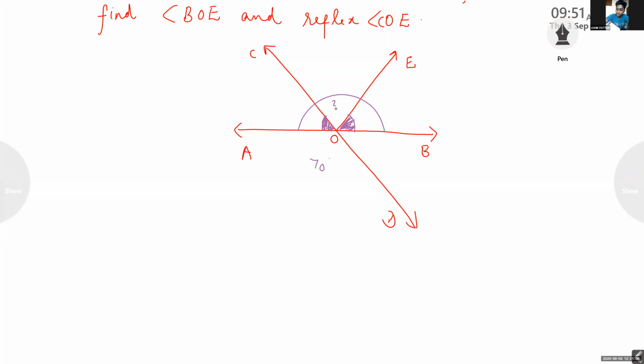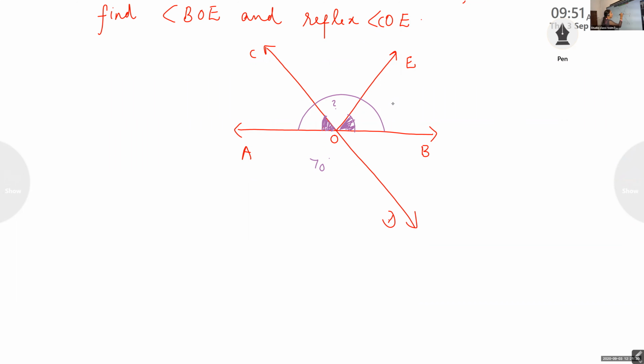Adidev? Yes, ma'am. So when you add these two angles, it is 70 degree. So in this there are three angles, and both the sides left and right if you add you will get 70 degree, and total it is 180 degree. Okay children.